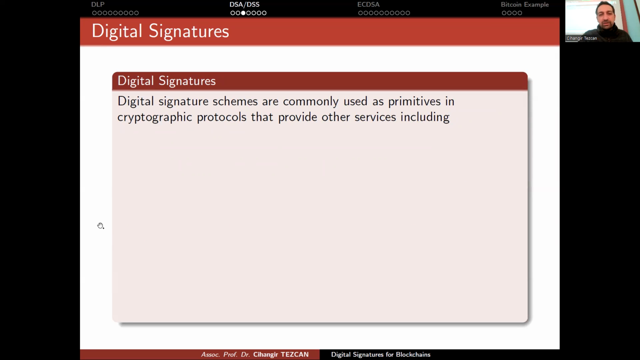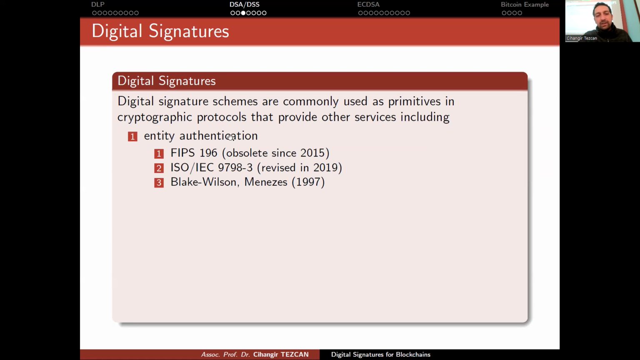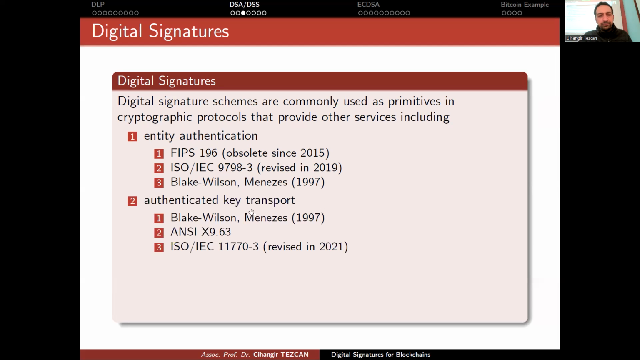Digital signature schemes are commonly used as primitives in cryptographic protocols that provide other services, including entity authentication. There are many standards for that. We have FIPS, but it is now obsolete; I think it is no longer valid since 2015. Entity authentication is also in an ISO standard. This is a very old standard, but I just checked and it was revised in 2019. There are also papers using this kind of protocols, like Blake, Wilson, and Menezes.